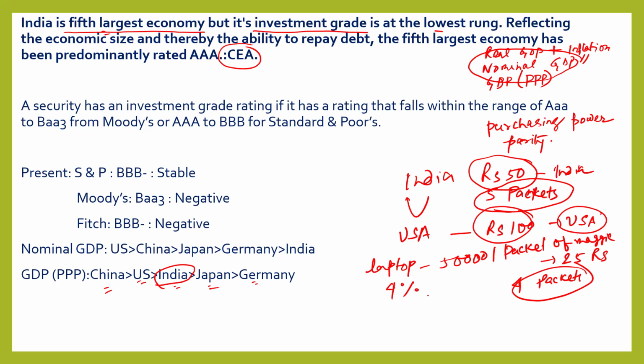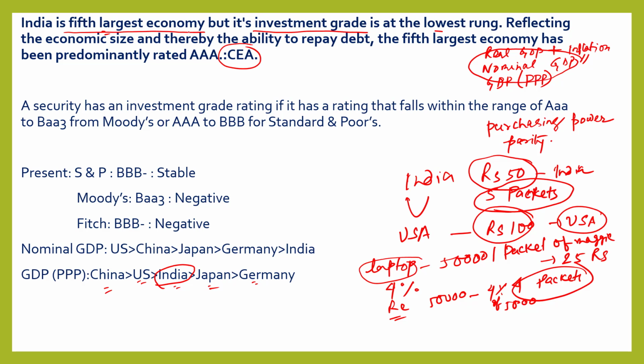Then the real GDP will be 50,000 minus 4% of 50,000. So this is real GDP. In nominal GDP, we don't need to calculate much. We just see the face value of a product or service, and then we calculate nominal GDP.